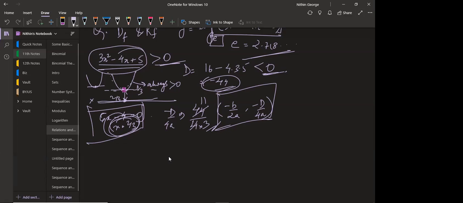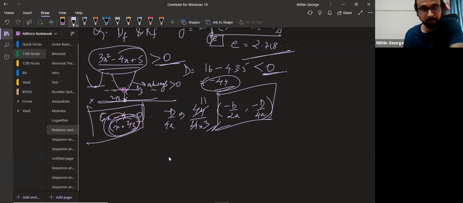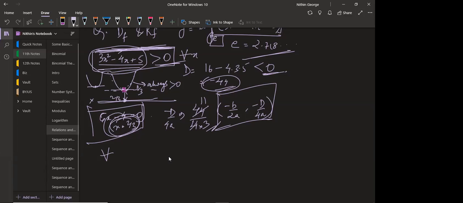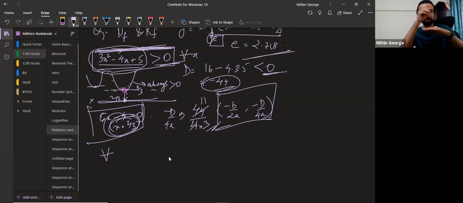Okay, so what are we checking? What values of x give me 3x square minus 4x plus 5 greater than 0, right? That's what we are checking. What values of x makes this quadratic greater than 0? Guys, the idea is any value of x. Once I get the d is less than 0, it means the graph lies above the x-axis. So any value of x, you put the value of 3x square minus 4x plus 5 will be greater than 0. Okay, got this? Yes, sir.